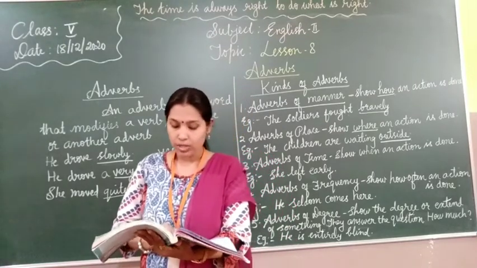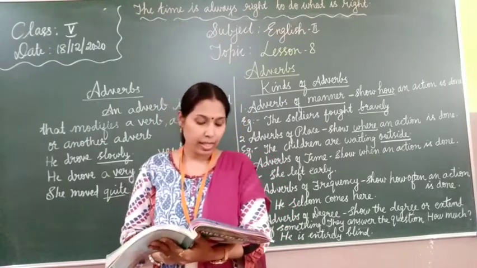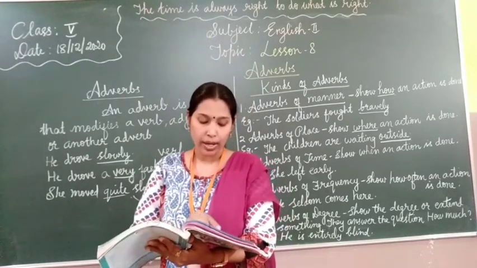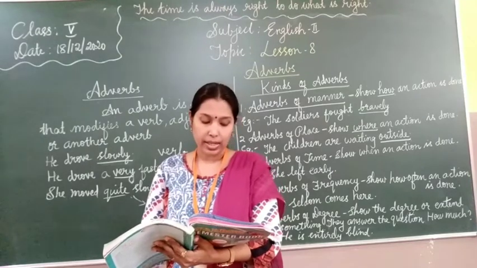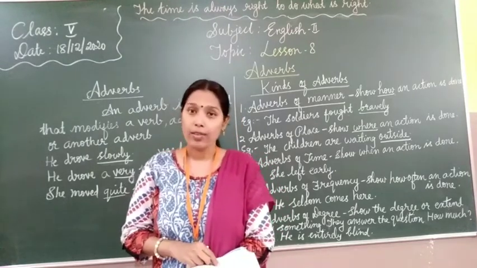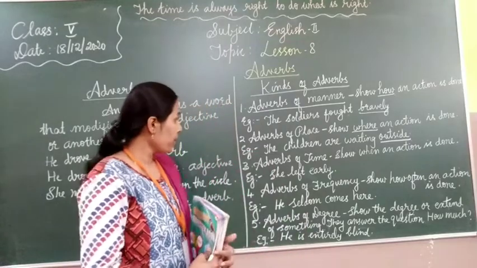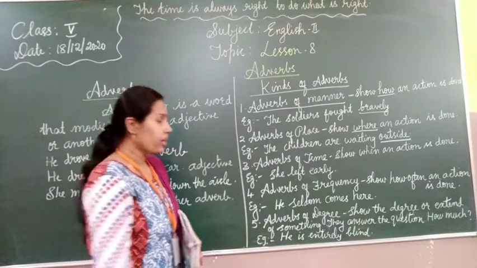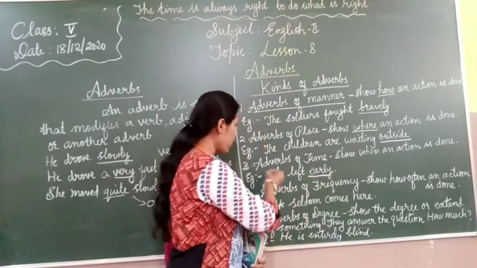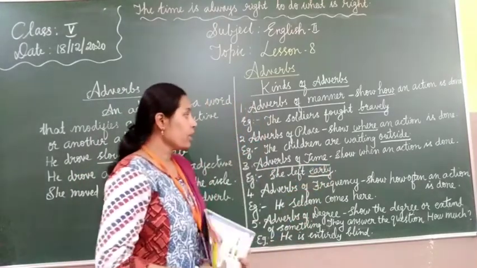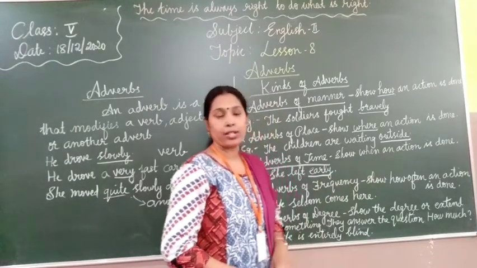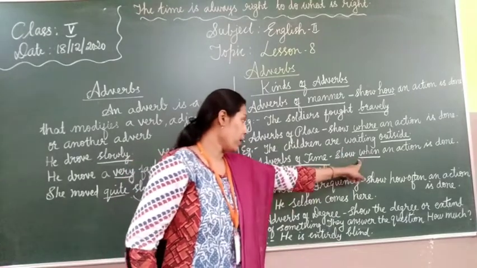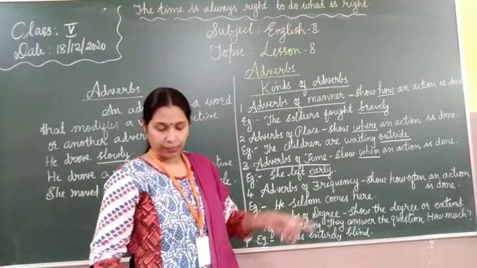Some adverbs of time are today, yesterday, before, daily, early, immediately, etc. If you find any of these words in a sentence, then you can understand that it is adverbs of time. See example, she left early. When did she leave? Early. So, early is what? Adverb of time because it shows when an action is done. You will get an answer to the question when for adverbs of time.